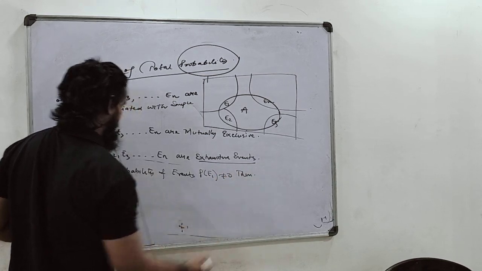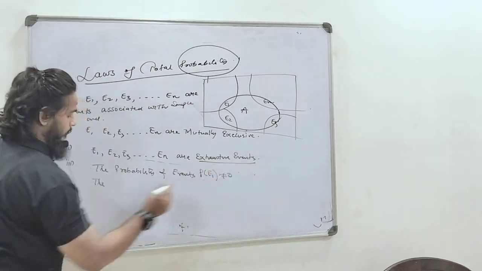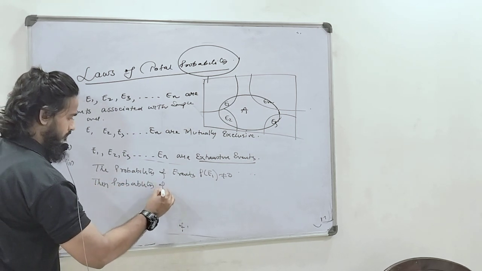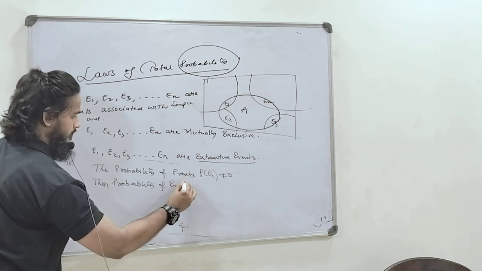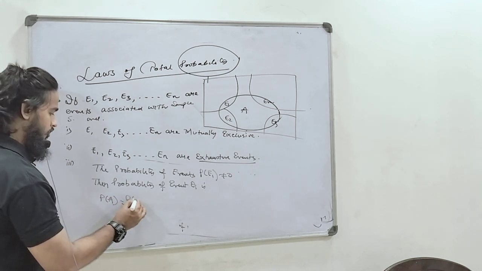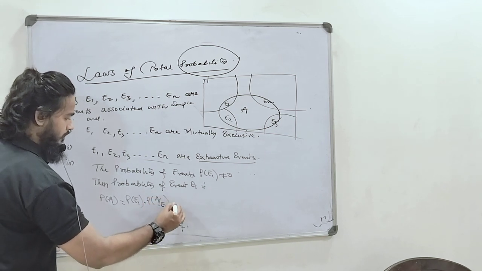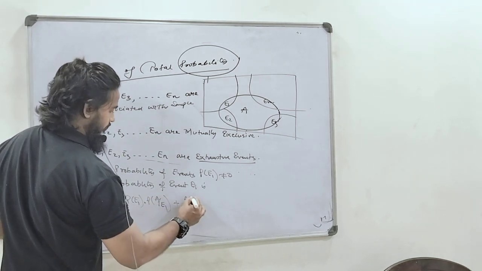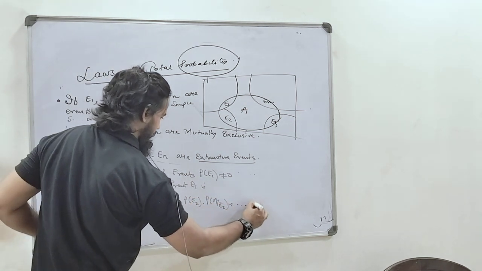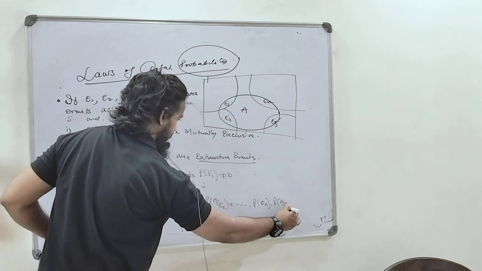Then the probability of event A is P of A equals P of E1 times P of A by E1, plus P of E2 times P of A by E2, plus dot dot dot, plus P of En times P of A by En.